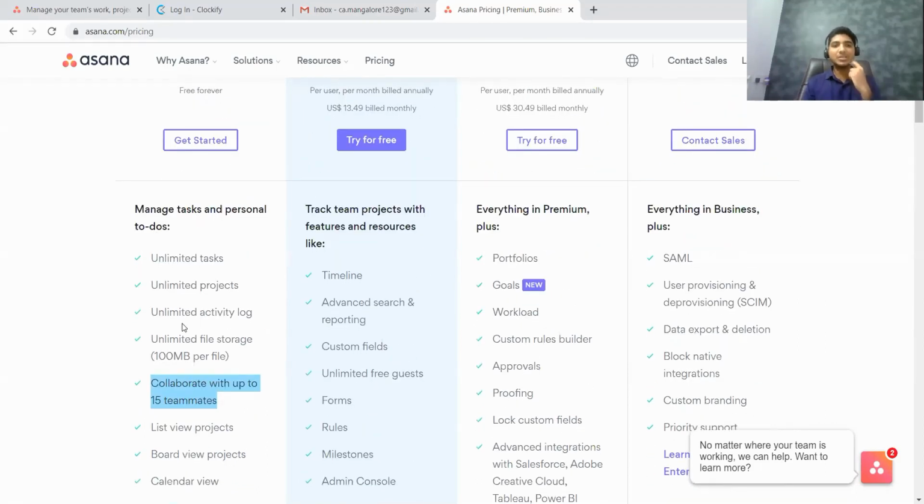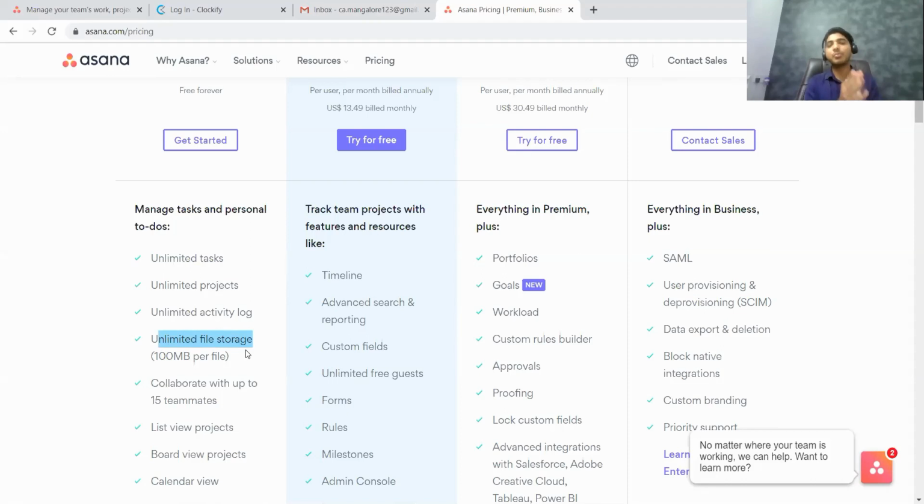And as far as storage is concerned, it is unlimited file storage even in the free version. But the only restriction is 100 MB per file. That is, if you're uploading a Tally data file, then it cannot be more than 100 MB. Per file they have a restriction, but as far as total file storage is concerned, there is no such restriction. So you can actually upload the entire server file, whatever is there in your server, to Asana. As for security, I'd say they offer the best in the industry security for your data, so you don't have to worry on that aspect.